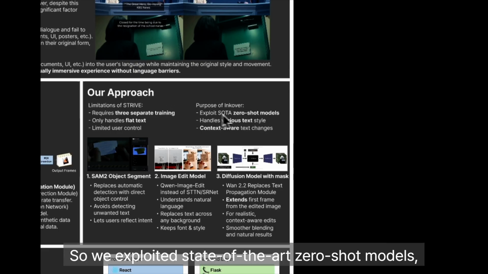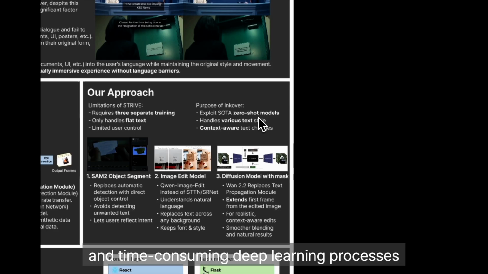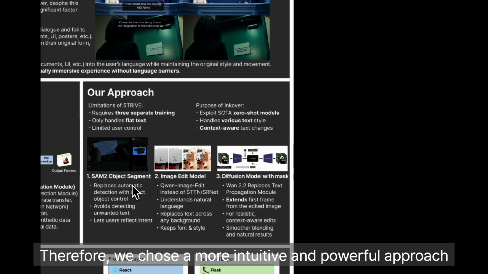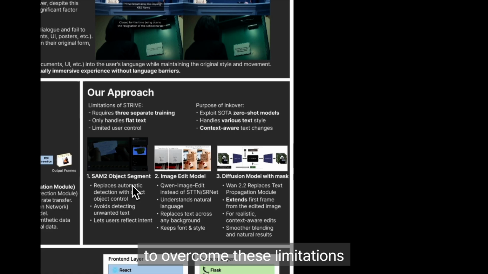So we exploited state-of-the-art zero-shot models, which means that we don't have to rely on complex and time-consuming deep learning processes. We also focused on the ability to handle various situations like card flipping and curved text. Finally, we aim to maintain the original text font and size to keep the visuality of the video identical to the original. Therefore, we chose a more intuitive and powerful approach to overcome these limitations.